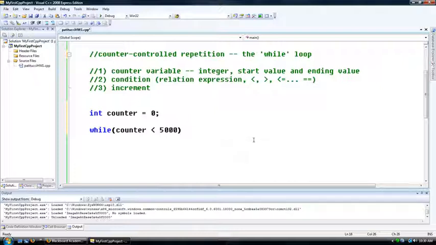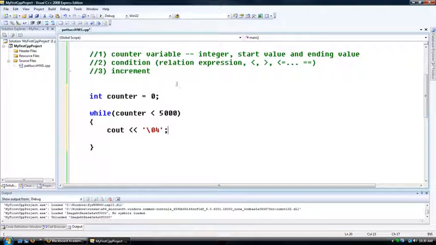Okay? And then, of course, let's throw down some curly braces. While counter is less than 5,000, we're going to do this. Make a diamond on the screen. Okay, so we have essentials 1 and 2 covered. Now, very importantly, we need essential number 3, which is the increment. Let me show you what happens, and this is why it's so easy to mess up the while loop, because if you forget that increment, this is what happens.